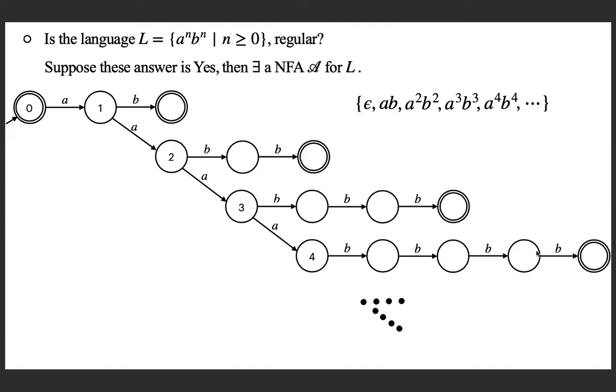Now is this an NFA? Yes, it looks like an NFA. And here you can see that the state 1 represents the fact that till now one a is processed. So after this, if you just process a b, you can accept. State 2 represents that till now 2 a's, so after that 2 b's can be accepted.